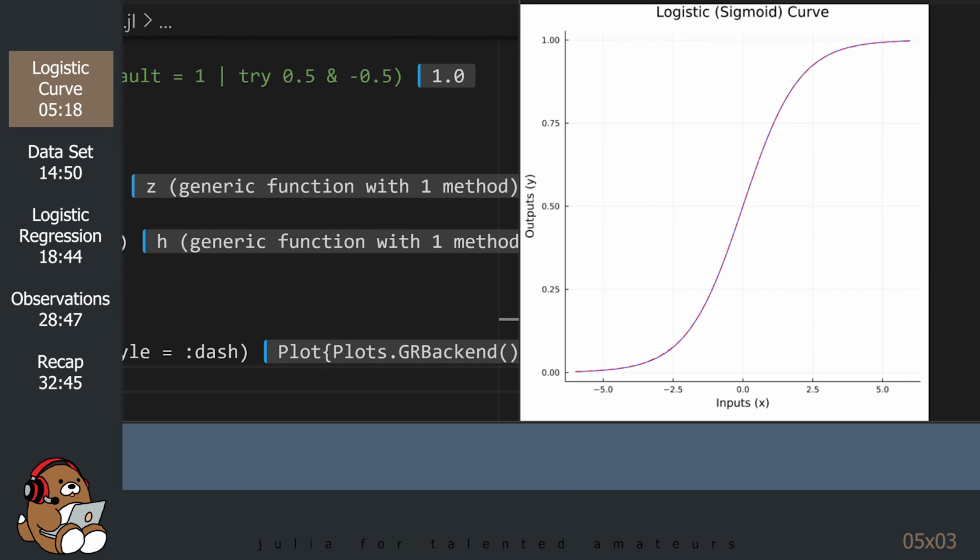As you can see, this plot looks exactly the same as the default logistic curve. The difference is that we now have the parameters theta 0 and theta 1 that we can change in order to modify this curve.